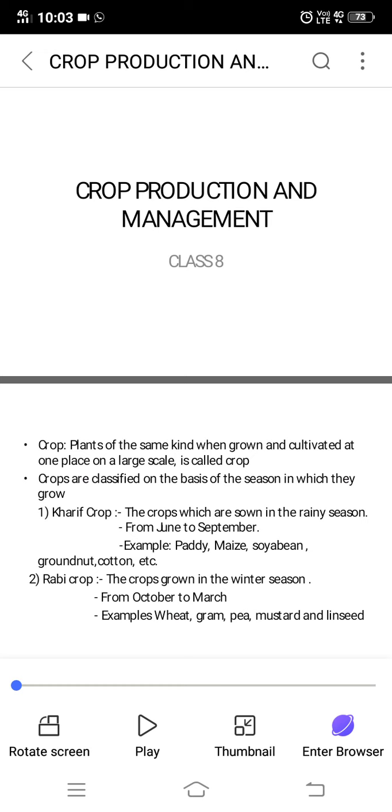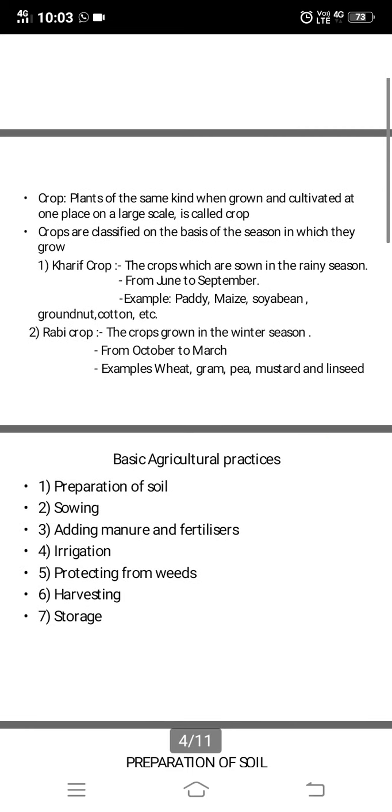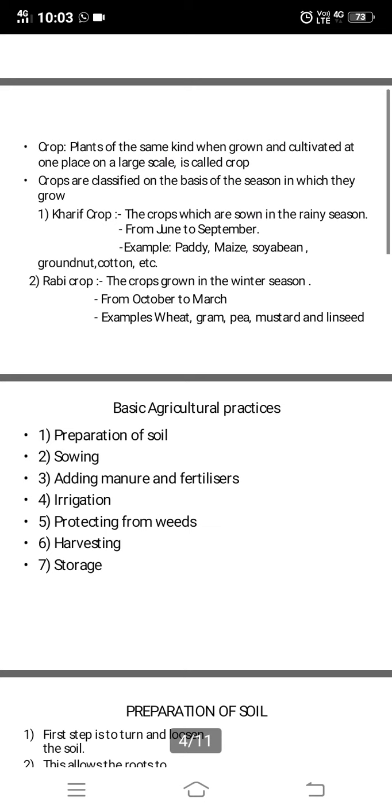So kharif and rabi, these two are the main crops. And you may be asked, like, paddy belongs to which season? Rainy season. Which crop? Kharif crop. So an example would be given and you may be asked to identify whether it is a kharif crop or rabi crop.